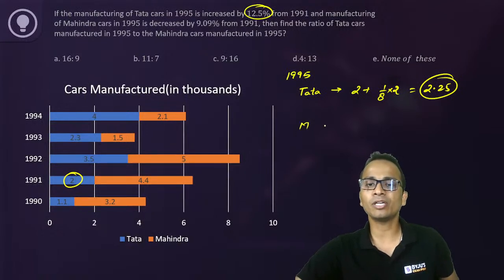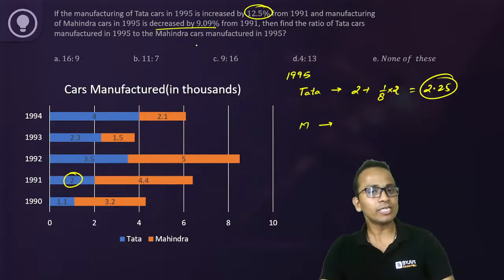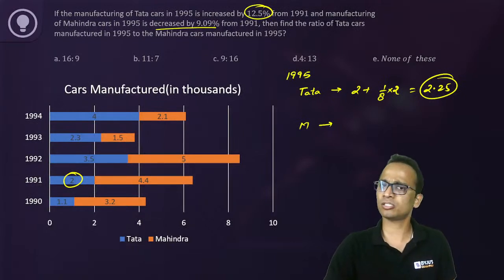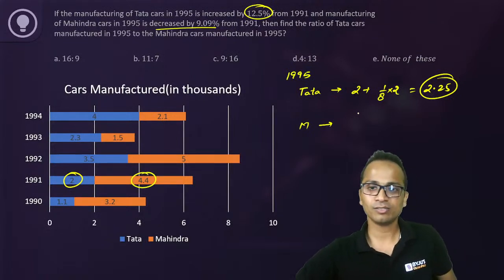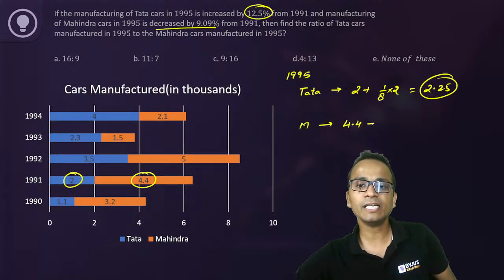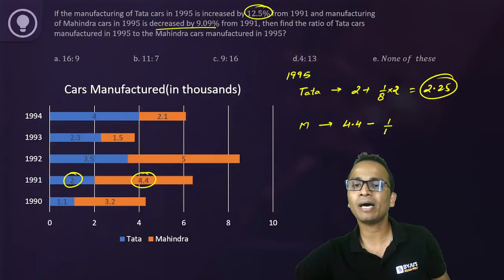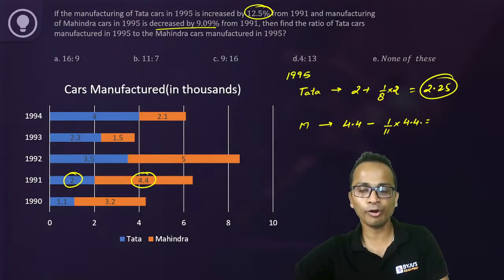And similarly for Mahindra, the value has decreased by 9.09 percentage. So if I want to convert 9.09 percentage into a fraction, what will be the fractional equivalent? So 4.4, since it is decreased by 9.09 percentage, 9.09 percentage is 1 by 11. So 1 by 11 of 4.4. Exactly, Nihar. Wonderful. So 1 by 11 of 4.4, how much? It will be 4.4 minus 0.4, that is 4.